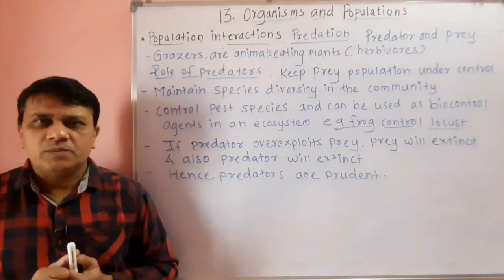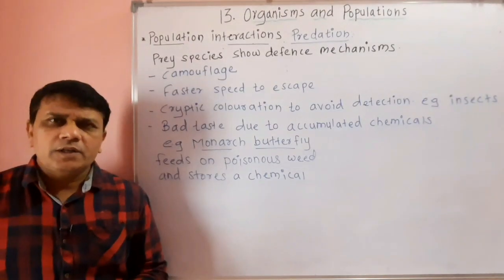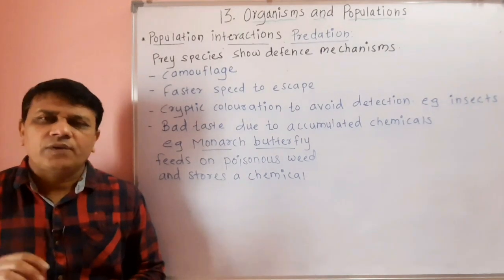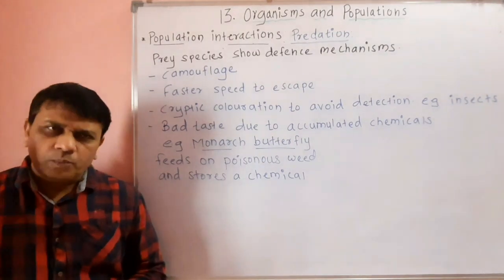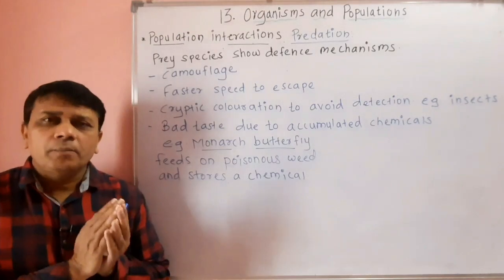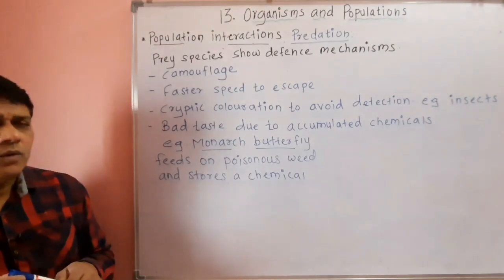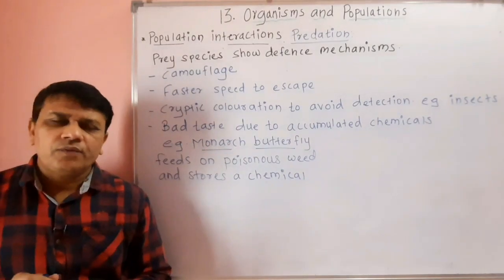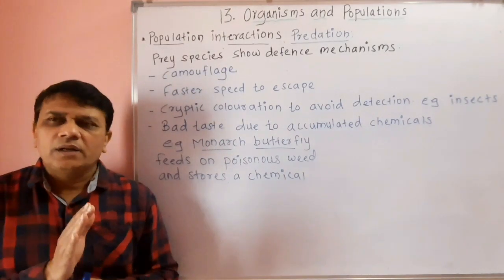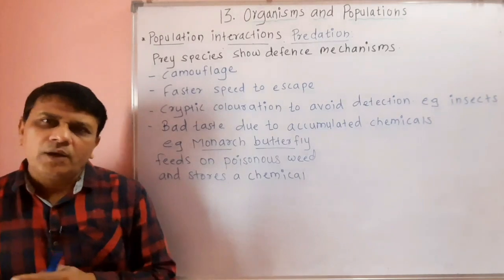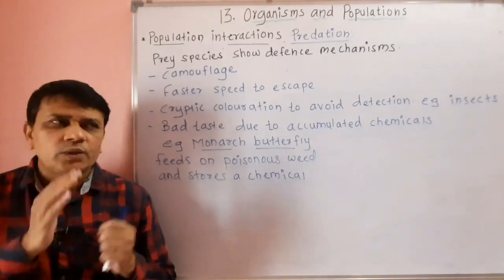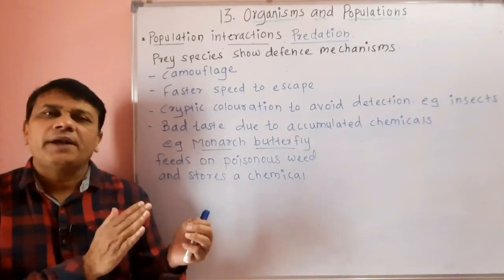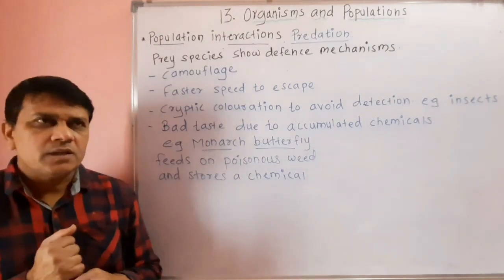of organisms. Then prey species show certain defense mechanisms to protect themselves from the predators. Now some prey show camouflage. Camouflage means their color is according to the environmental conditions, so that they cannot be easily detected by the predators.